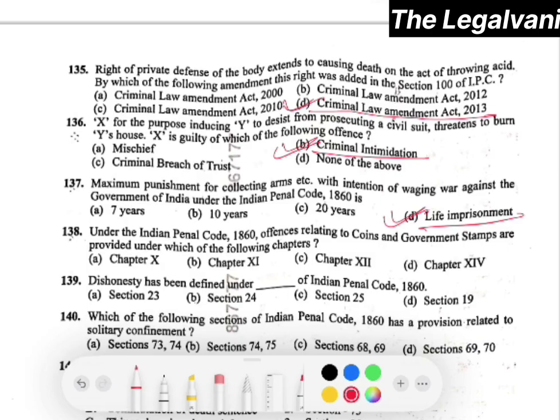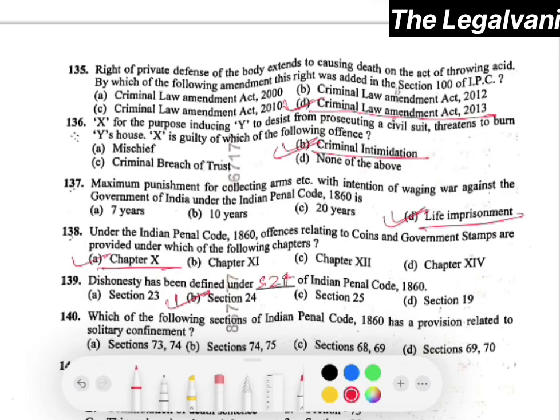Question number 138. Under the Indian Penal Code 1860, offences relating to coins and government stamps are provided under which of the following chapters? The right answer would be option A, that is chapter number 10. Question number 139. Dishonesty has been defined under which section of IPC? Here the right answer would be section 24 of IPC. Right?